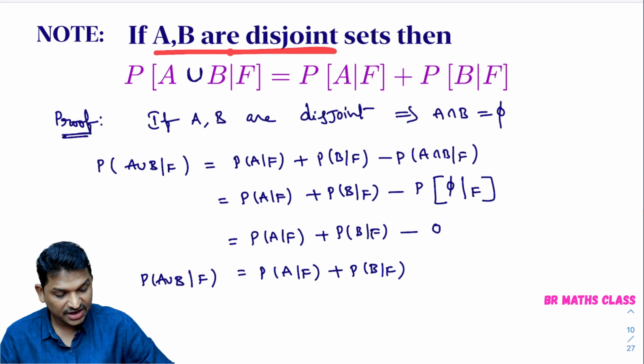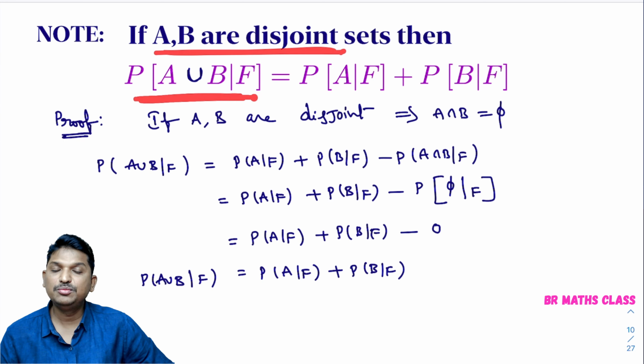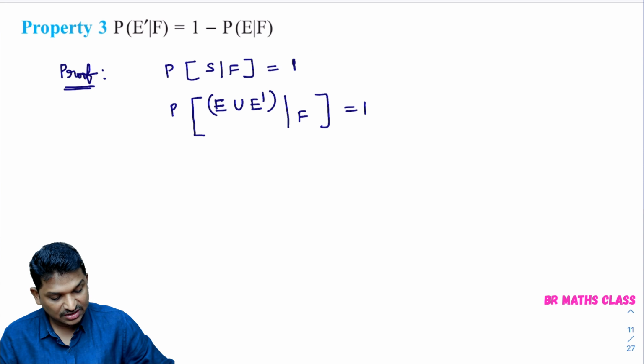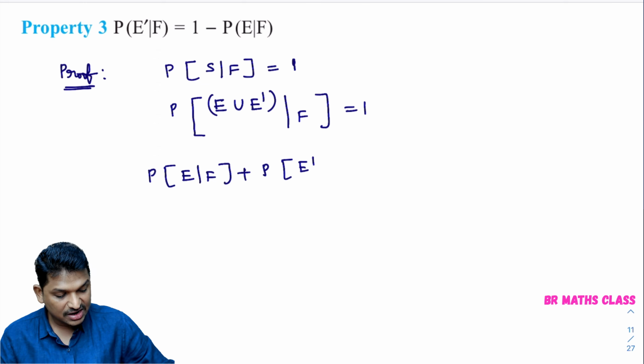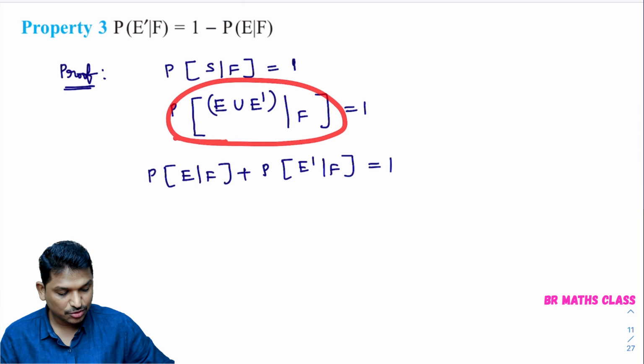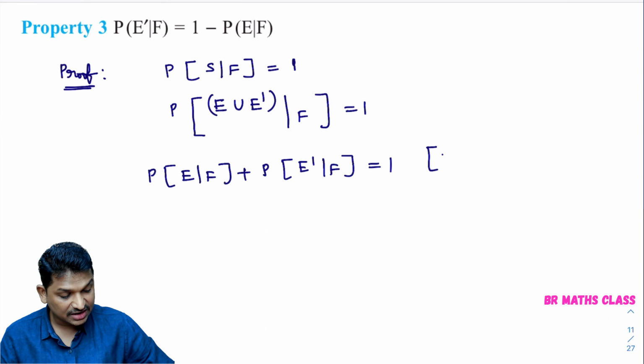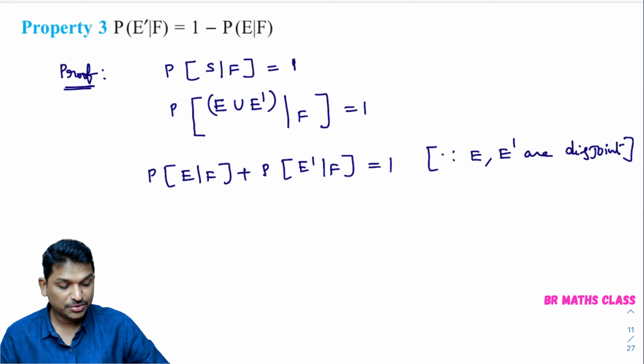As per this result, if A and B are disjoint, probability of A union B by F can be written as probability of A by F plus probability of B by F. So here this can be written as probability of E by F plus probability of E dash by F equal to 1. Since E and E dash are disjoint, I used property number 2.